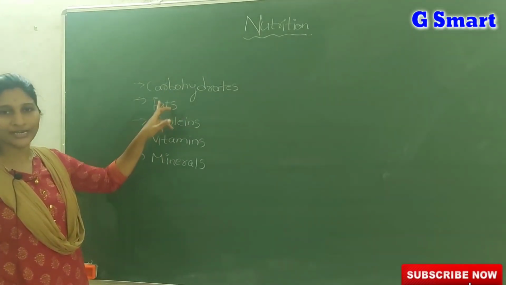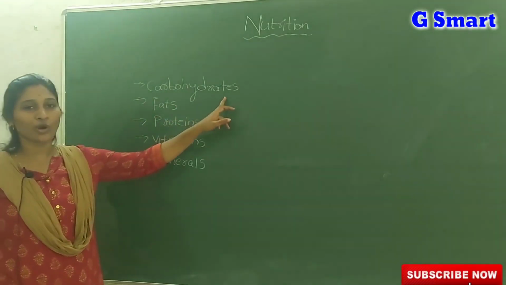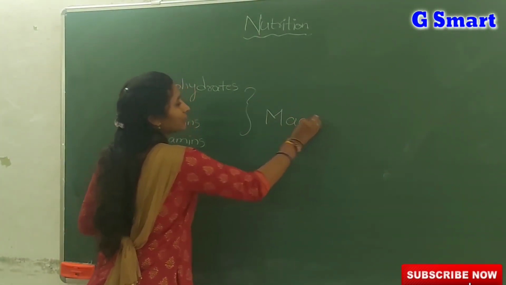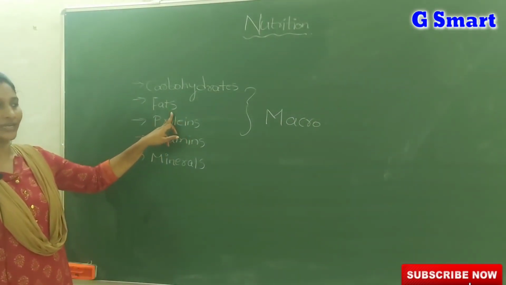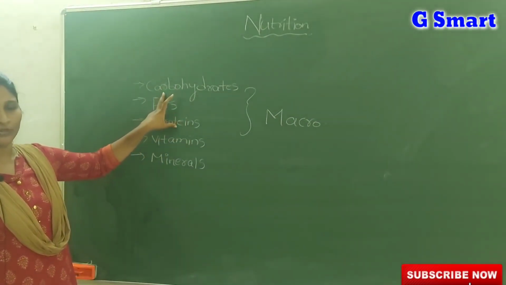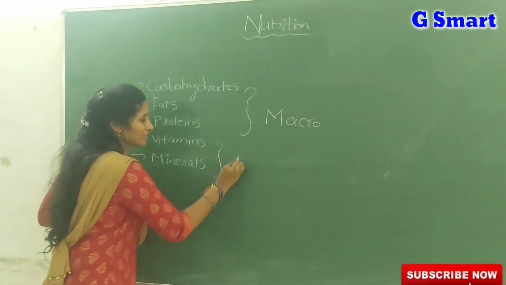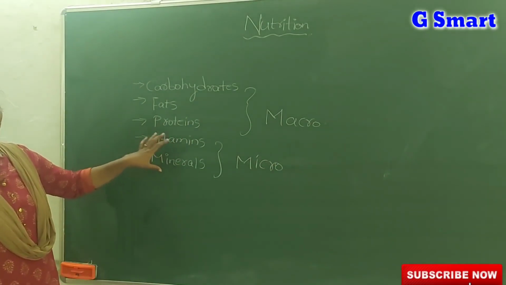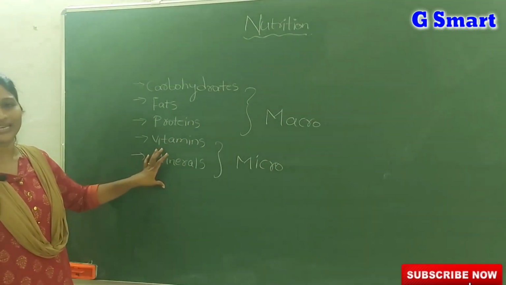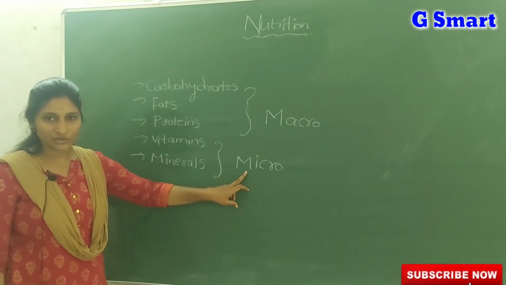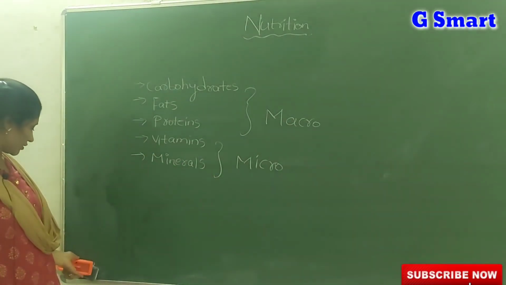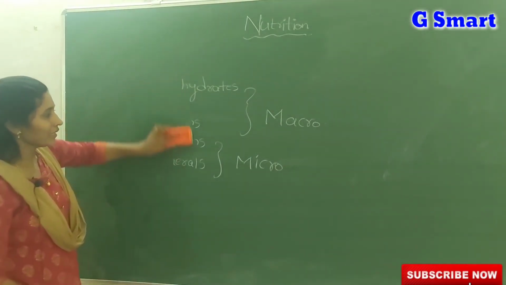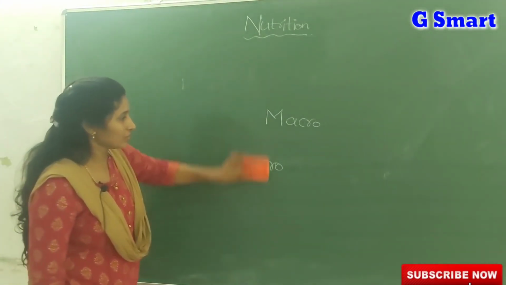Among these, carbohydrates, fats, proteins we call as macronutrients. Means these three nutrients are required by our body in larger quantities. Coming to vitamins and minerals, we call them micronutrients. Means vitamins and minerals are also required by our body but in very small quantities. That's why we call these nutrients micronutrients. So we already learned about that. What is meant by nutrition means simply taking of all these nutrients.